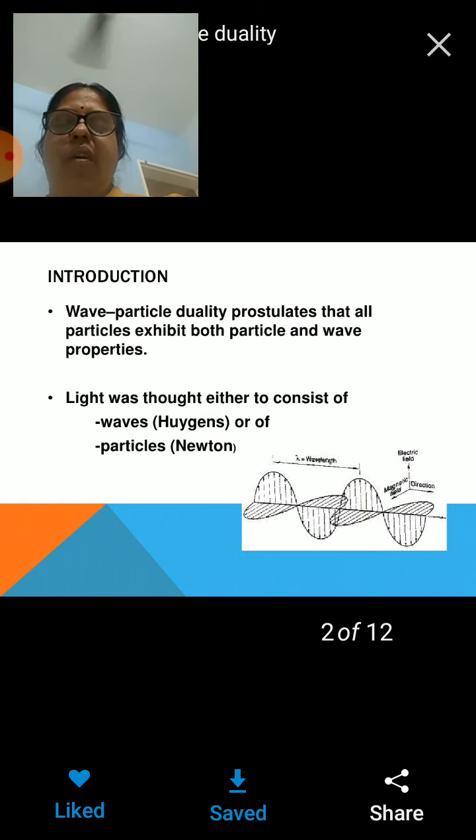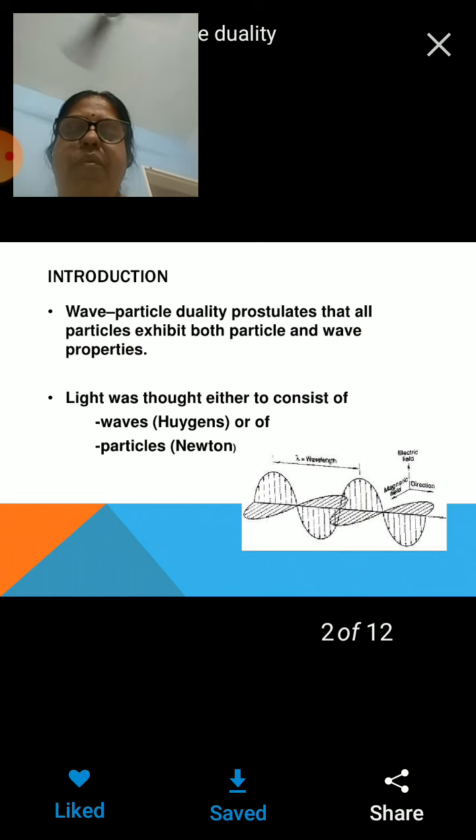There was a controversy. Then people started accepting that radiation exhibits both natures, that is, particle nature and wave nature. So when light radiates as a particle and also exhibits wave nature, then why not matter? Matter is composed of particles, and particles can also exhibit dual nature.